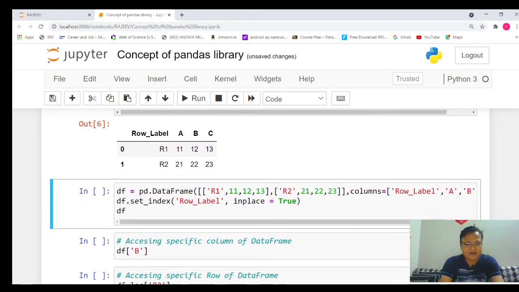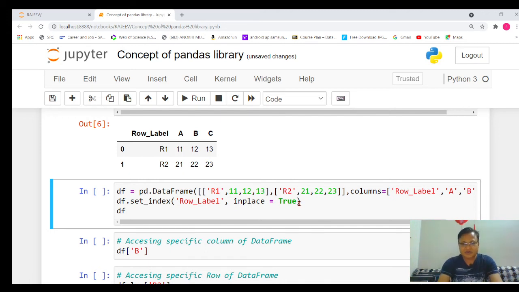It's very simple. We will use a function set_index. This is the indexing of the row. Here we will write dot set_index, row label, inplace equals true.